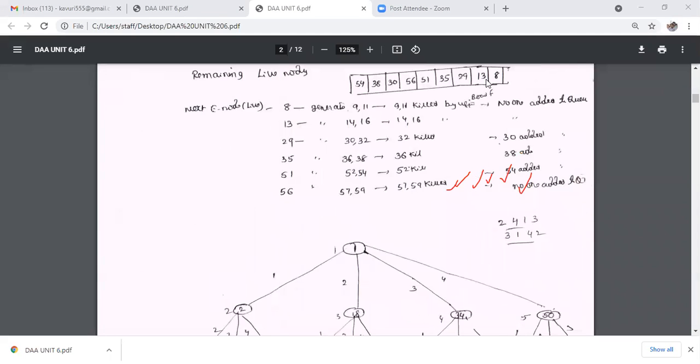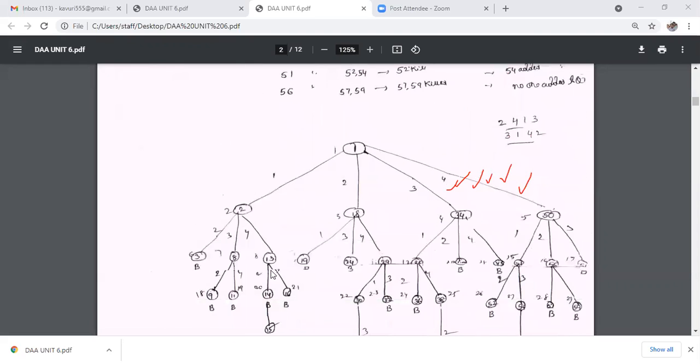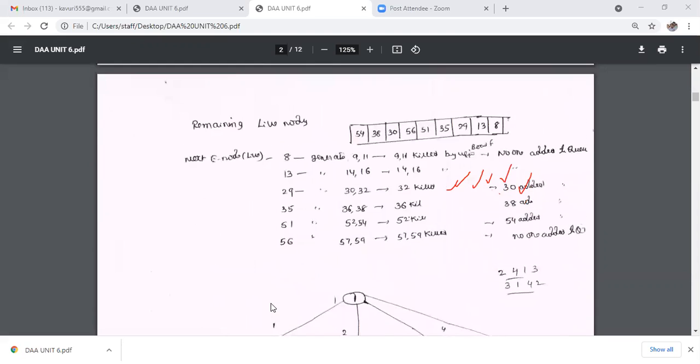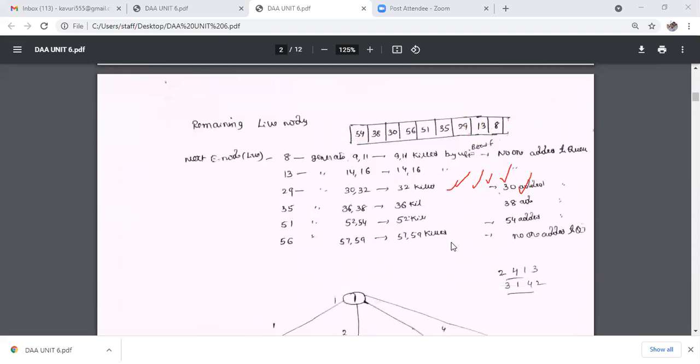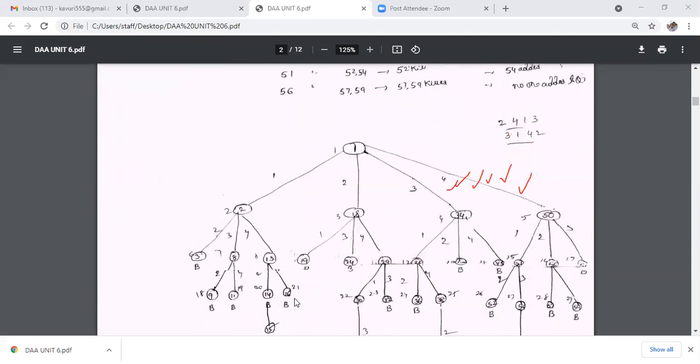The next live node is 13. 13 generated 2 children, 14 and 16. 16 does not satisfy the criteria function, so the 14th node is placed in the queue. The 4th node is also bounded because it does not satisfy the criteria function. So the next live node in the queue, after 18 and 13, is 29.